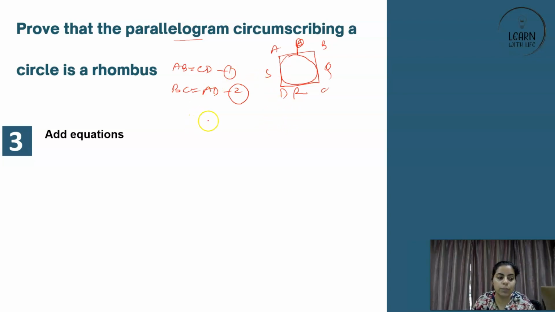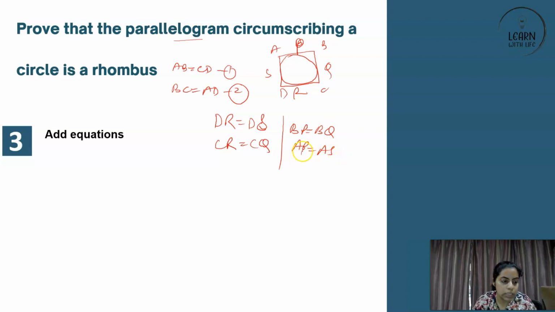Now, because of the theorem that we just saw, we will have DR is equal to DS, from the external point D. CR is equal to CQ, right? BP is equal to BQ, right? And AP is equal to AS. Got it or not? Now, these 4 are there.